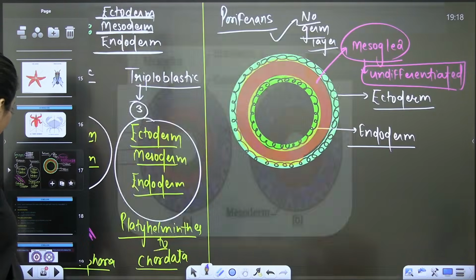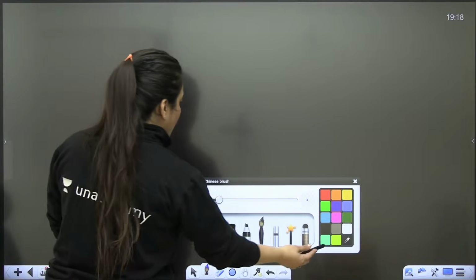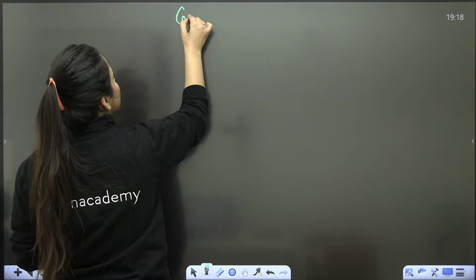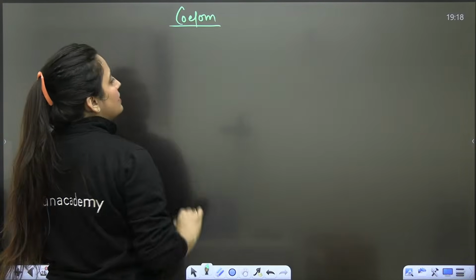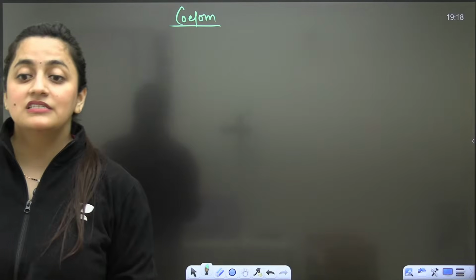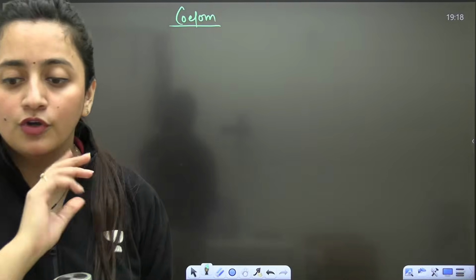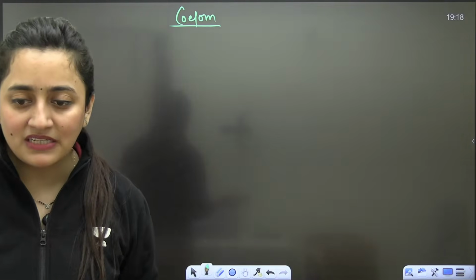Now, we will talk about the next basis of classification, that is the coelom, the body cavity. So tell me, what do you know about the coelom, about this body cavity? Yes, guys, stop discussion and please answer it.